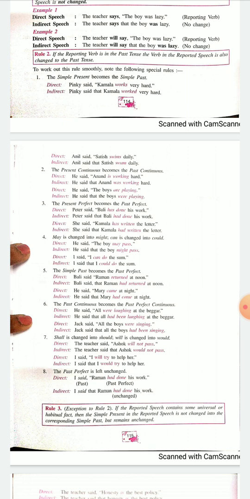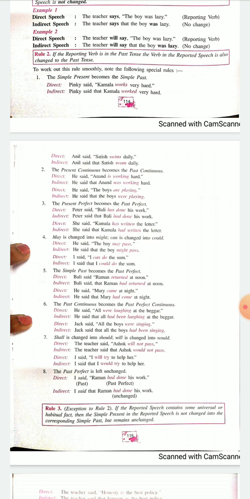Rule number 7, extremely important. If you wish, you can write it down 3 times in your notebook. The words now becomes then, this becomes that, these becomes those, and you can keep referring to it. If you don't remember initially, you are allowed to turn the page and keep checking it out. Now here what will happen? It will become then. Last night will become previous night or the night before.